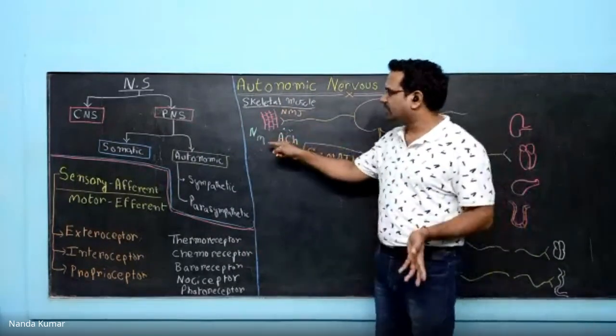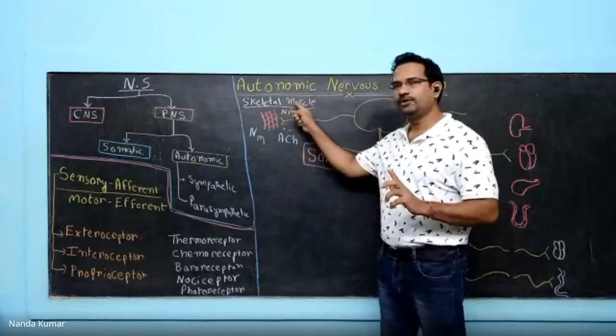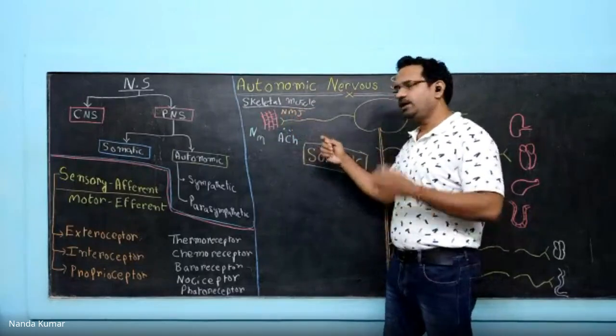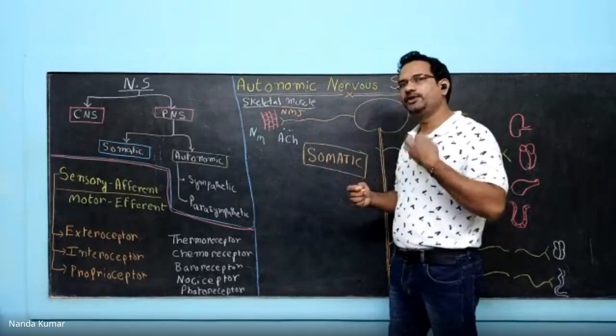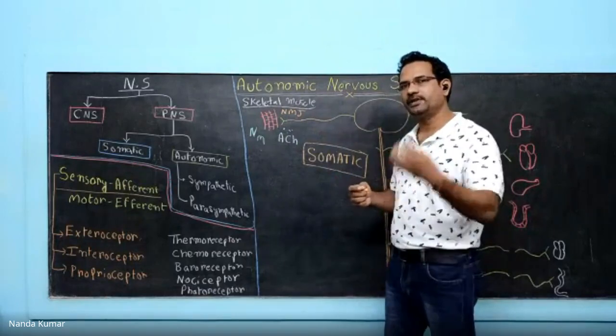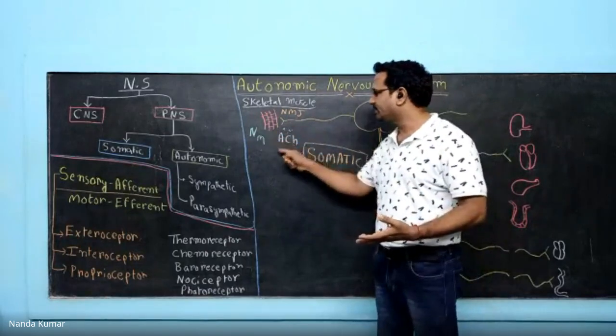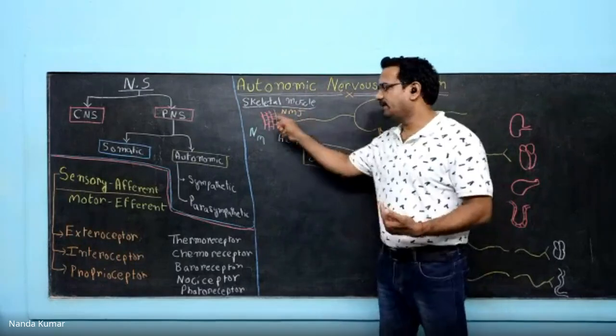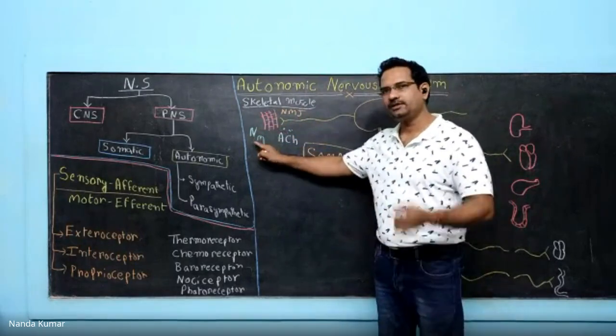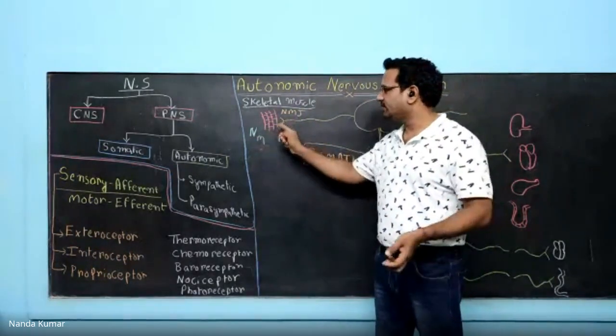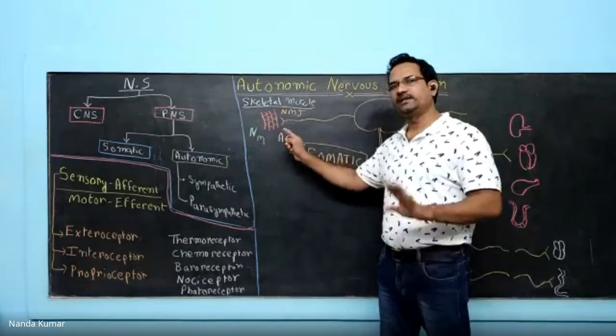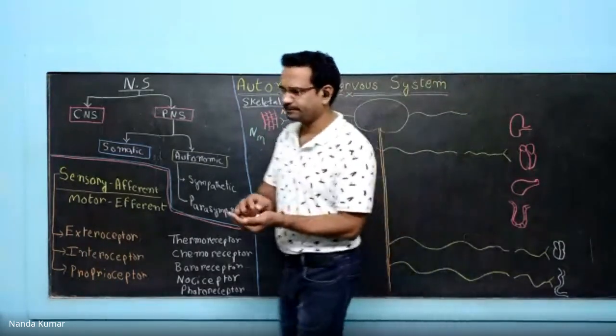The junction between skeletal muscle and a neuron is known as neuromuscular junction. Neuron communicates its information through a chemical neurotransmitter, and that chemical in this case is acetylcholine. It acts on a particular receptor known as nicotinic receptors. Because the receptors are present on muscle, they are known as nicotinic muscle receptors. This is what is there.